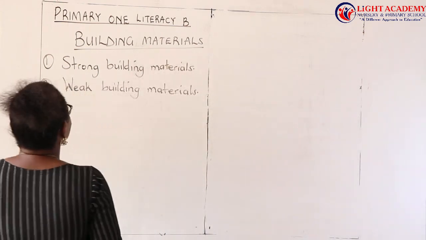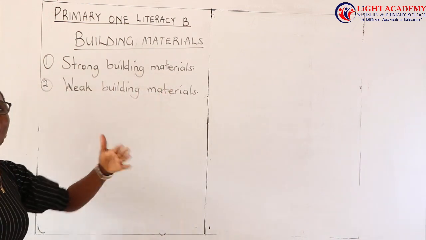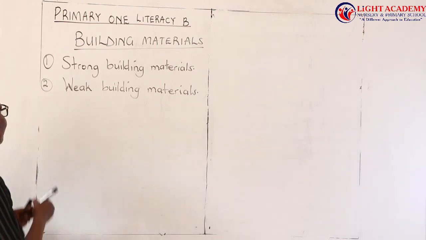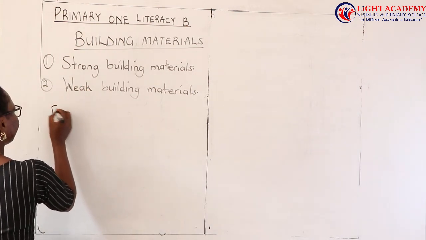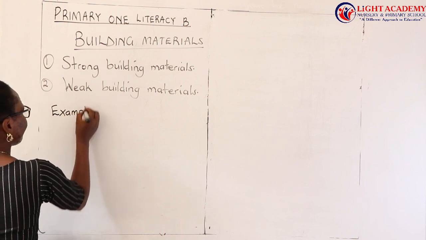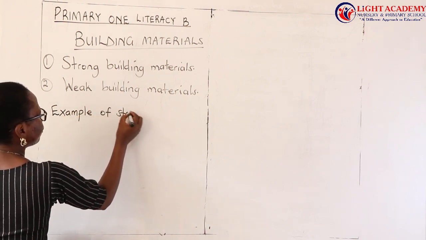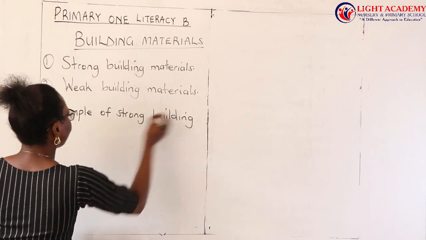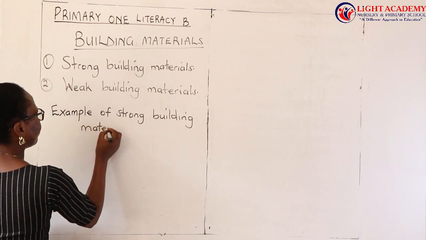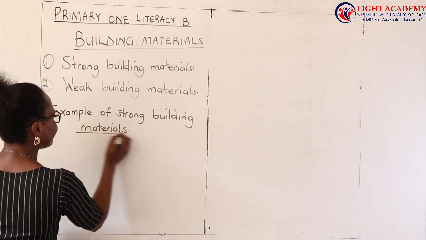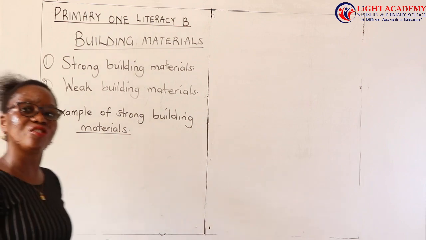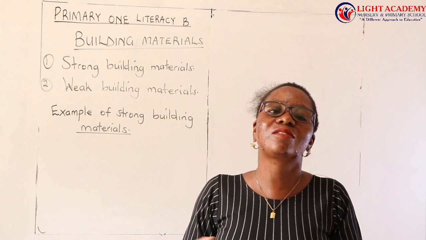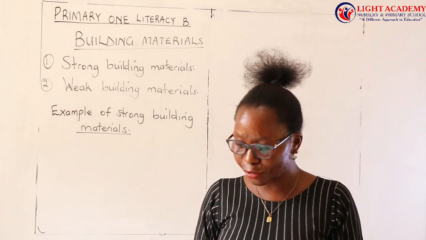So we are going to see the strong building materials. These are the materials used to build a strong house. Let's look at examples of these strong building materials. When I talk of the strong building materials, I mean real strong building materials. Those ones that can build a house and it lasts for a very long period of time.